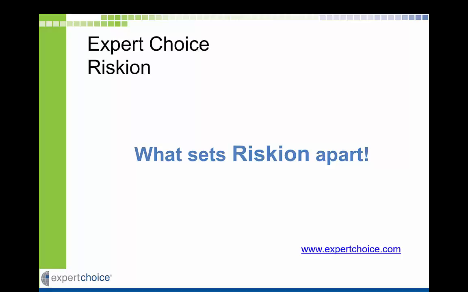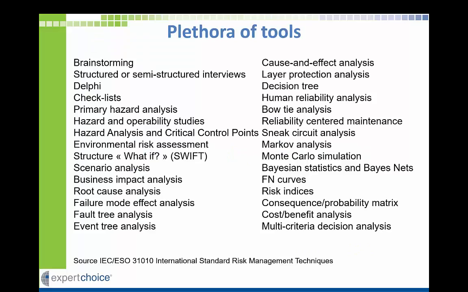What sets Riskion apart? There are a myriad of risk tools and processes to choose from. While Riskion is in alignment with the majority of ANSI, ASEE, ISO, Open Group standards, as well as the COSO framework and the Department of Homeland Security's risk lexicon, it contains important capabilities that set it apart from risk assessment management tools in existence today. In this video, we will briefly discuss what sets Riskion apart.